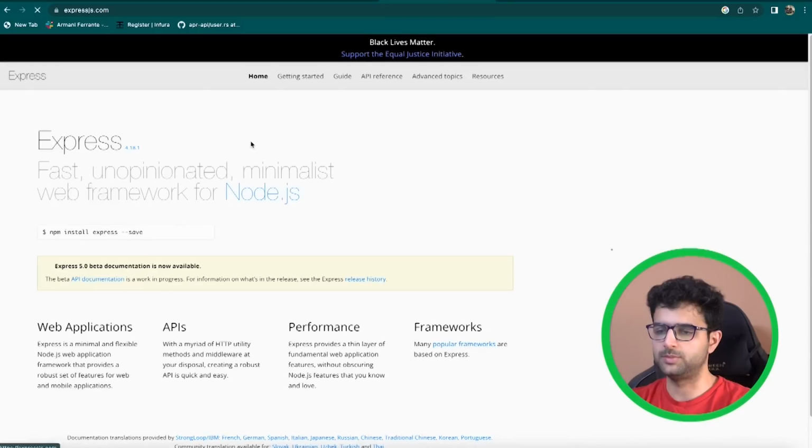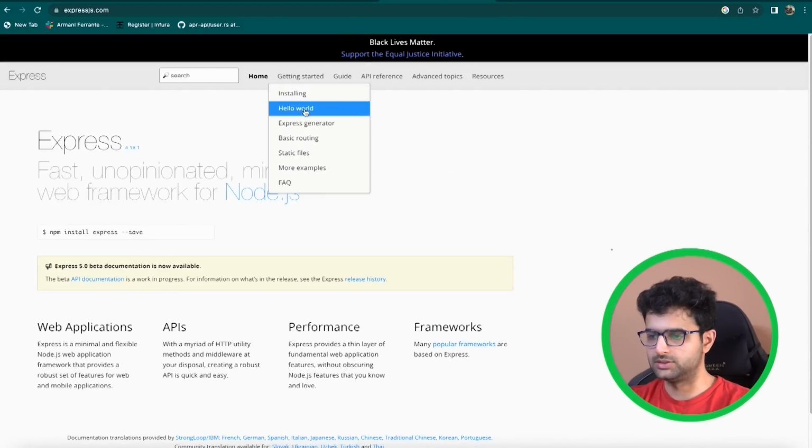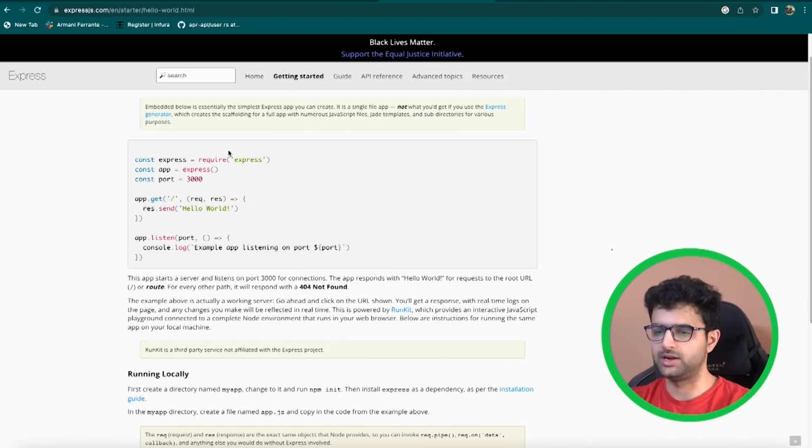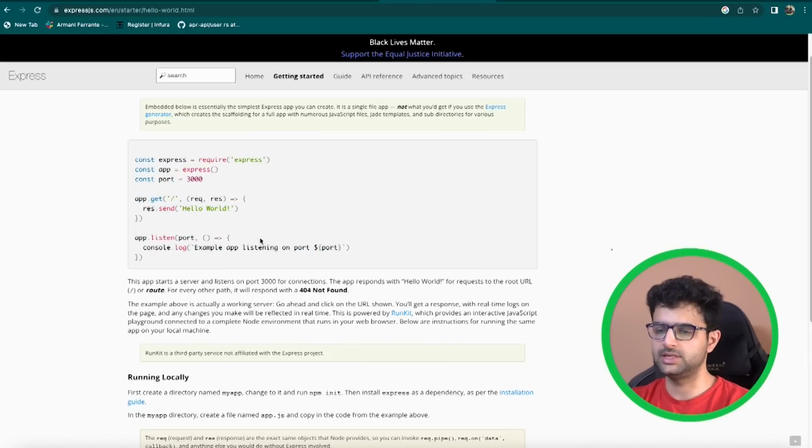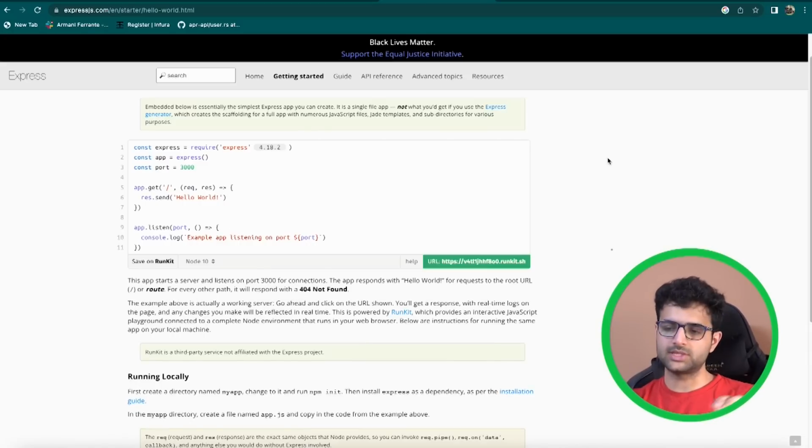If I go to this page, you should probably be able to see a very simple boilerplate code. Let's see the Hello World program. It looks something like this. As you can see, we will code this from scratch, but very simply, this is the way to create a GET route. So app.get means we're creating a GET request handler on the / route, and we're sending back simple text hello world. So let's now start coding and write a simple HTTP server and go from there.